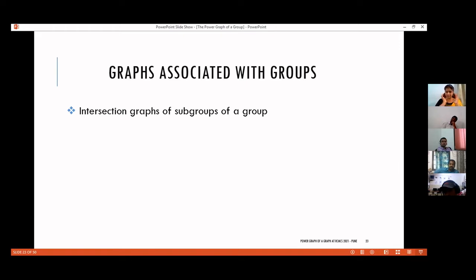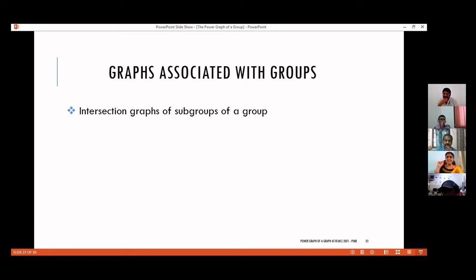That is the definition. Okay, so let me ask you, do you find any hitch there? This is my definition. Then what happens for intersection graph? Identity is always there. Yes, exactly. You take any subgroup, definitely identity element E will be there. So their intersection will be obviously non-empty. So the intersection graph becomes a complete graph, and that is not interesting. Always getting a complete graph. What is there in it?